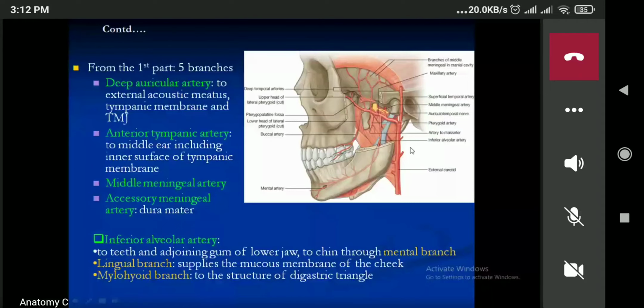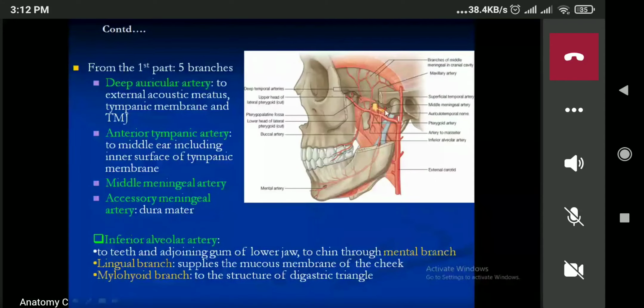Through which foramen does the middle meningeal artery pass? Foramen spinosum. Okay, foramen spinosum. Good. So the middle meningeal artery will enter into the cranial cavity through the foramen spinosum.